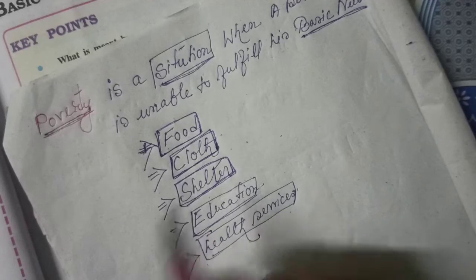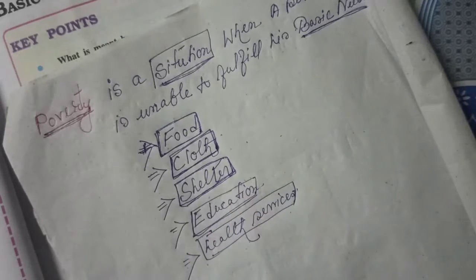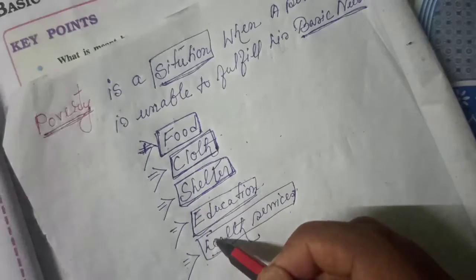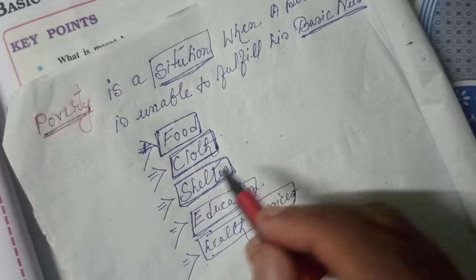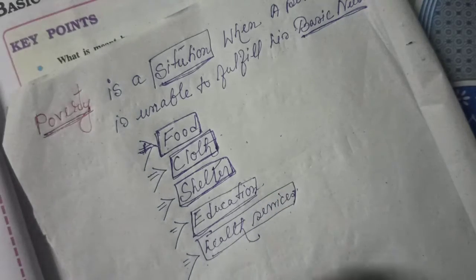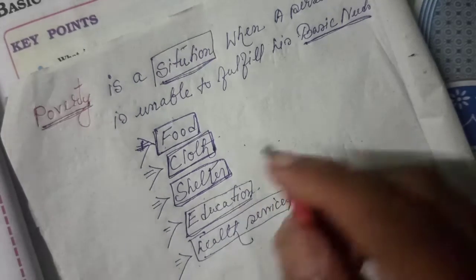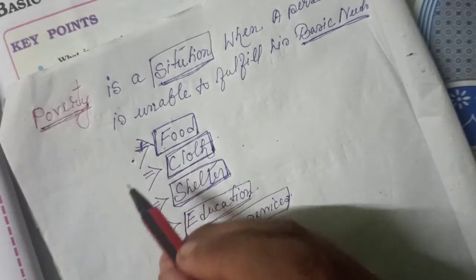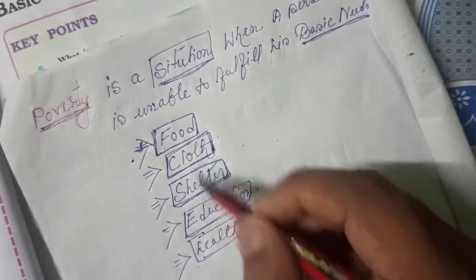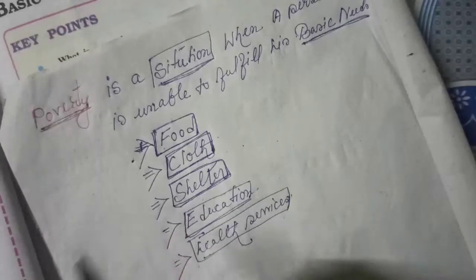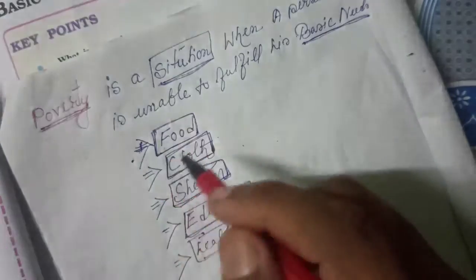And when a person is unable to afford these things, cannot fulfill these things, only at that time can we say this person is poor, he is facing poverty. And if that person can afford these factors, then we will not treat him as a poor person, he is above poverty.